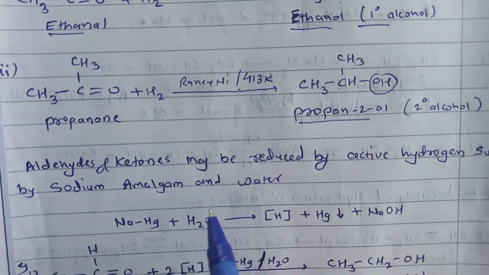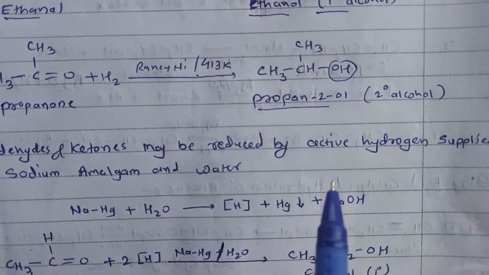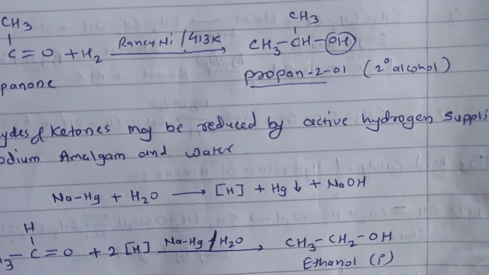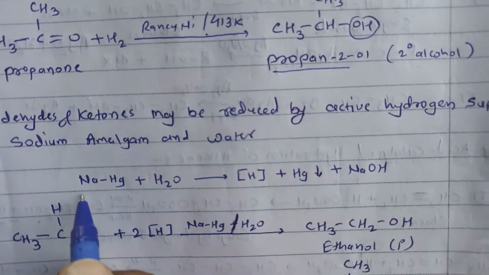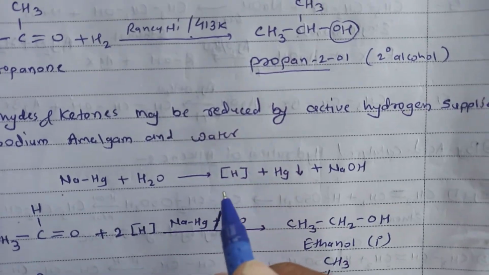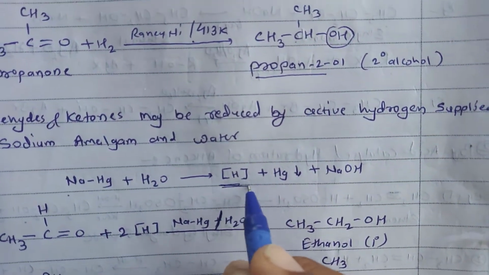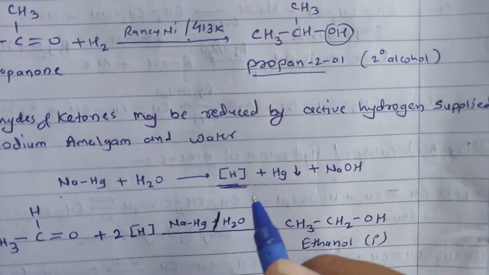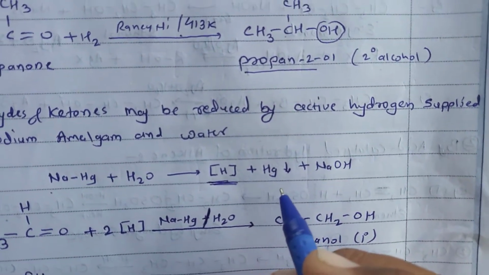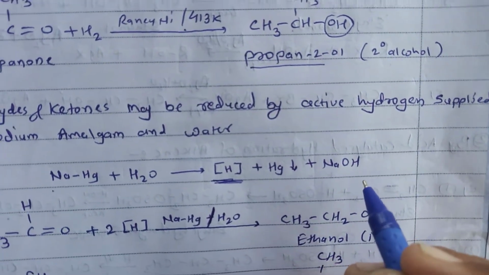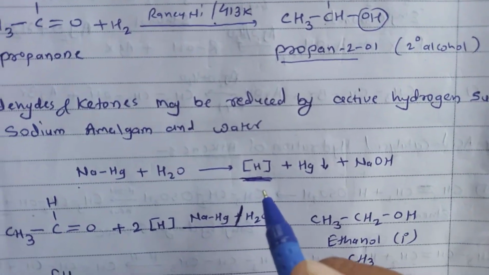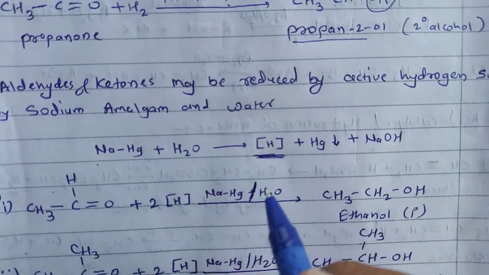Aldehydes and ketones may also be reduced by active hydrogen supplied by sodium amalgam and water. When sodium amalgam, NaHg, is treated with water, we get active hydrogen, which is called nascent hydrogen, along with Hg, a precipitate of mercury, and NaOH. And this nascent hydrogen is used for the reduction reactions.